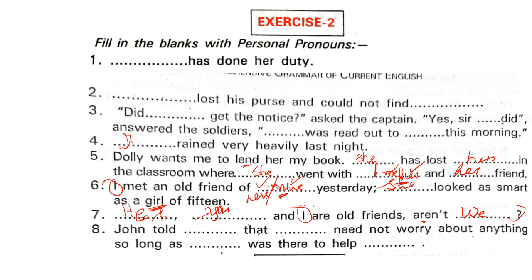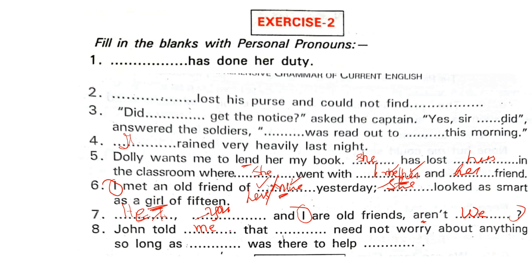John told dash that dash need not worry. Come on, boys know this, only girls are answering. Where are the boys? Only one boy is answering. Where are the others? John told. Come on, John told me that you need not worry about anything so long as he was there to help me.